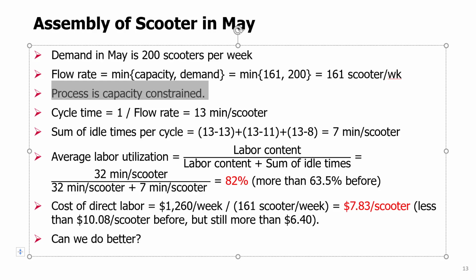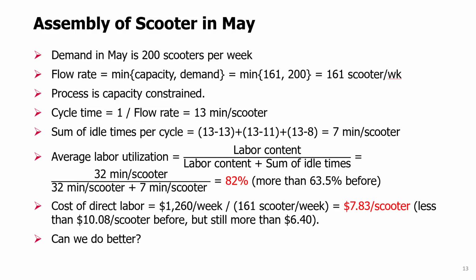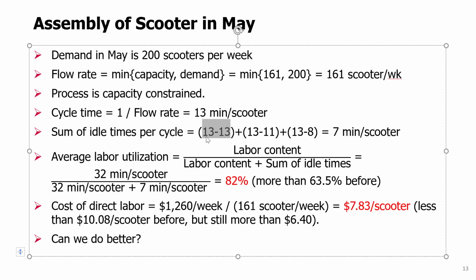Again, if you try to calculate the cycle time now, inverting the flow rate will get us to 13 minutes per scooter, which was the activity time for the bottleneck. Now the sum of idle times is cycle time minus activity time, for each worker. A total here is just those 2 minutes here and 5 minutes here, 7 minutes per scooter. And if you calculate average labor utilization, it actually did increase. It's 82%. It's more than the 63.5% before, when we were producing at the rate of 125 scooters per week.